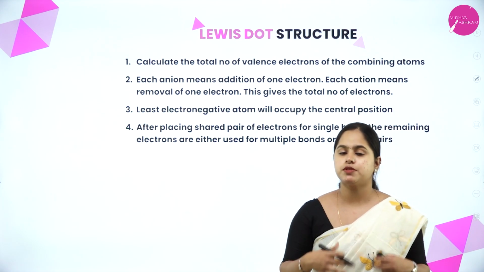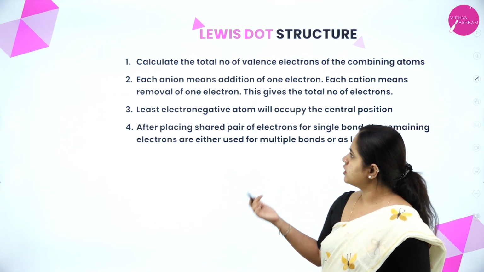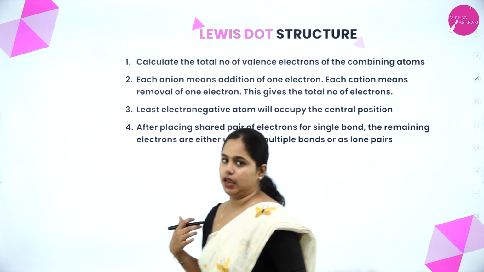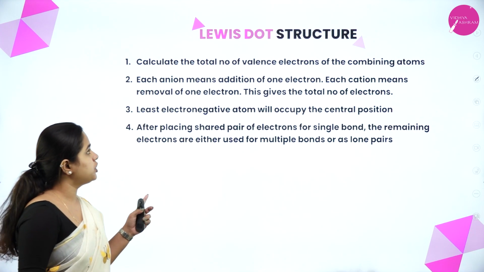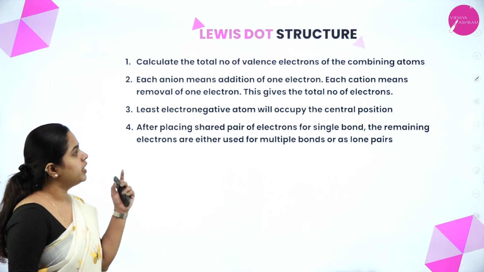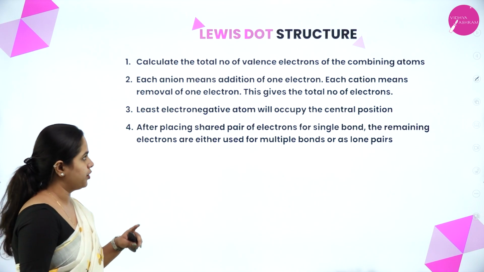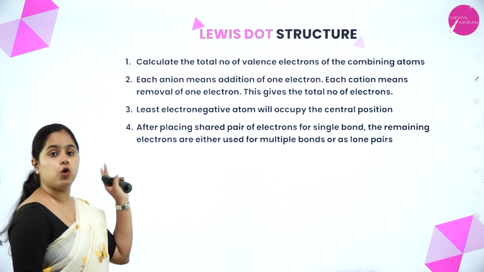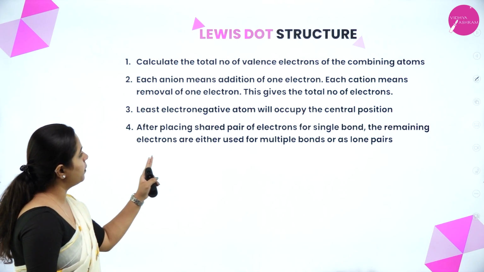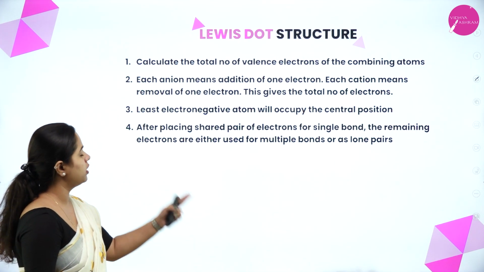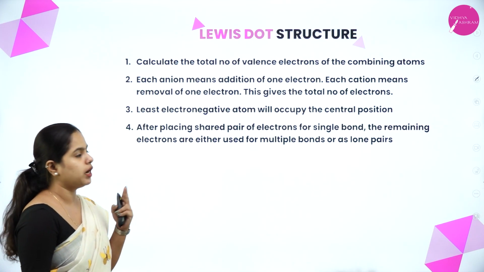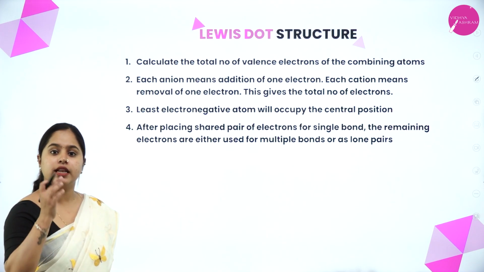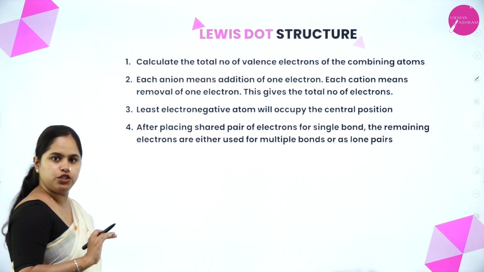So there are a few steps with which you can do this. The first one is you have to calculate the total number of valence electrons of the combining atoms. The second step is each anion means addition of one electron, each cation means removal of one electron, and this gives the total number of electrons, okay? And the least electronegative atom will occupy the central position, and after placing the shared pair of electrons for single bond, the remaining electrons are either used for multiple bonds or as lone pairs. So to understand each of the steps, let's take one example and go through each of the steps.